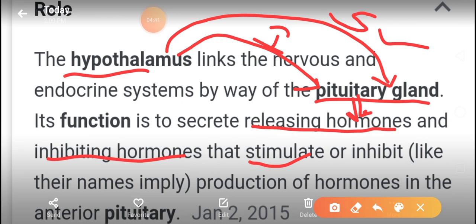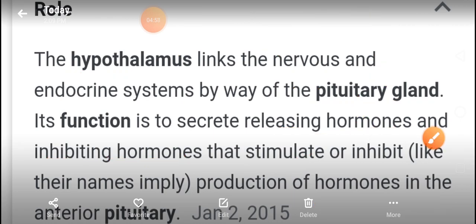When we do not want the hormone, a message should be sent to stop the production of hormone. That will be the inhibiting hormone, and that will stop the production. Okay, understood?